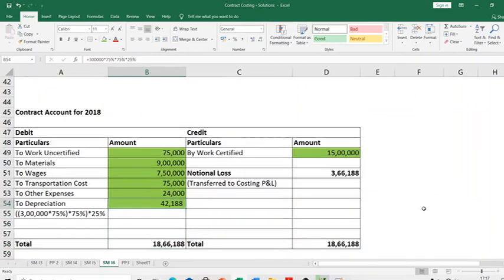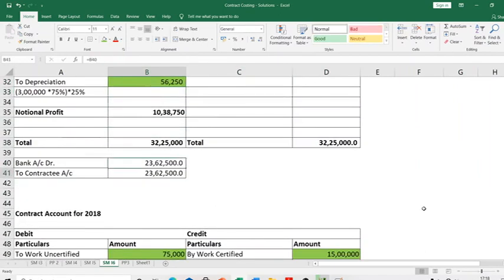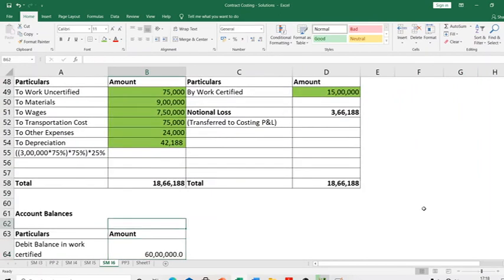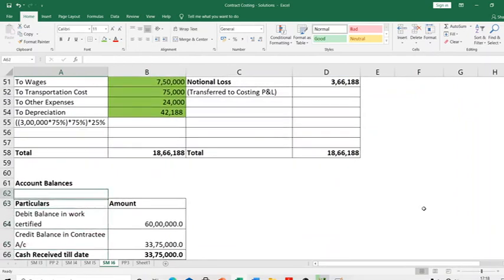So, if I take all items of debit and items of credit, I get a notional loss of 3,68,180. Notional loss means you will definitely transfer it to the costing P&L account. Now last year you had a notional profit. Now let's look at all the account balances, then the entries. Very interesting. See, account balances.